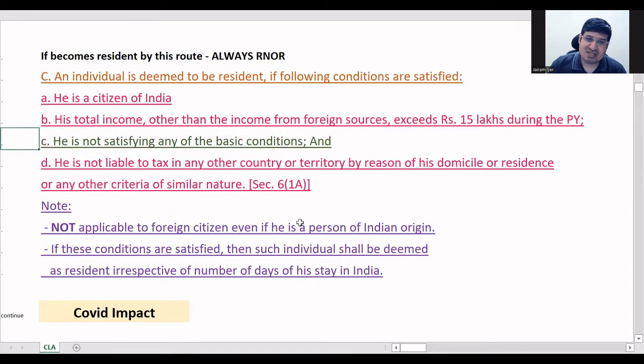So if he is not satisfying any basic conditions, then he has this exception C. If he fulfills these 4 points, he can become a resident. Only thing is he'll only become an RNOR, cannot become ROR.